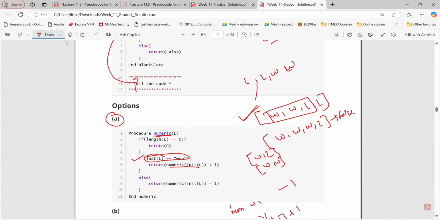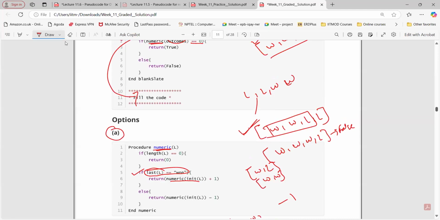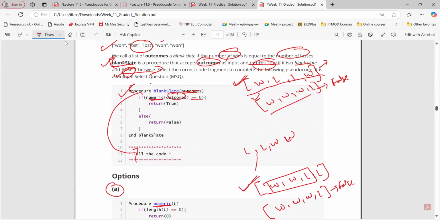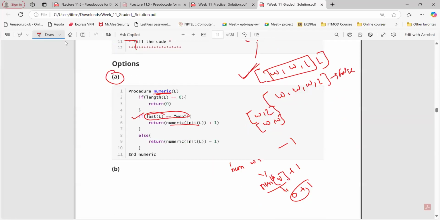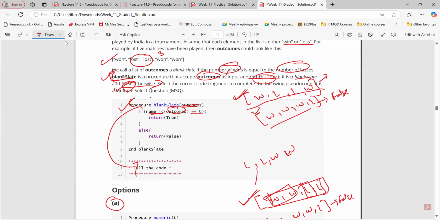So numeric init of 1 plus 1 like this, right? So here we are keeping track of the number of wins and number of losses. And if the output is 0, if we have an equal number of wins and losses, then the output will be 0, and then it will return true. Okay. So try to take these two as an input and then do the pseudocode calculation.